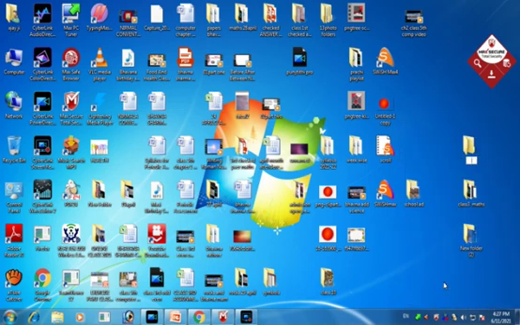Now you have created the files and folders. So now you will learn how to open a file or folder. If you want to open a created file or folder, you should move the mouse pointer to that file or folder and double click on it. When you double click on it, your file or folder will open.